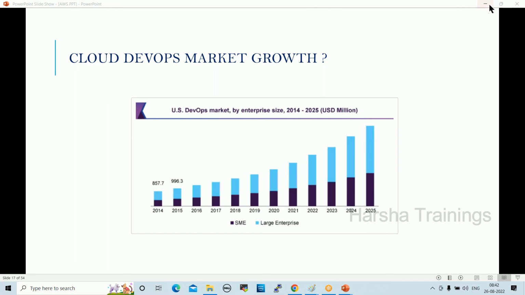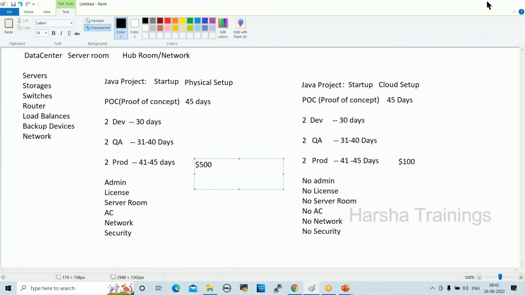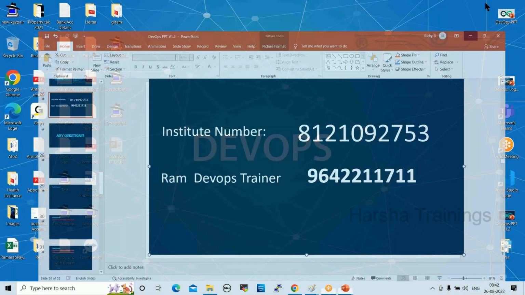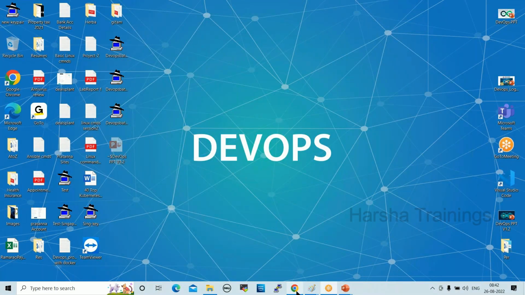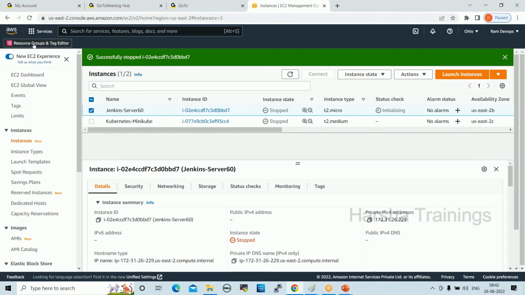So now I'll show you cloud platforms. These are the 3 cloud platforms you are going to work on. This is the AWS console. So first our course will start with AWS. In AWS we'll go deep dive. Nearly 18 services will be covered in AWS. Every service will go deep dive: EC2, S3 bucket, different services are there.